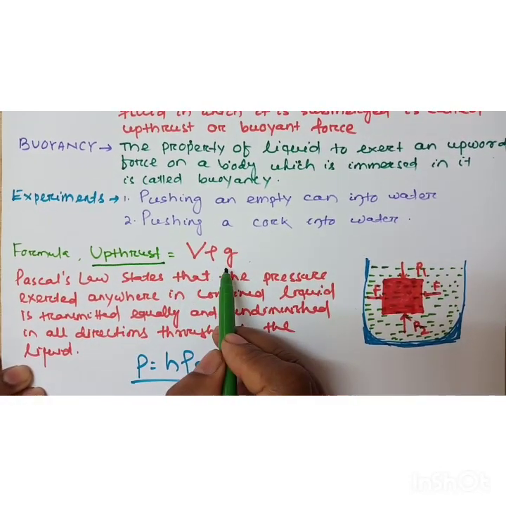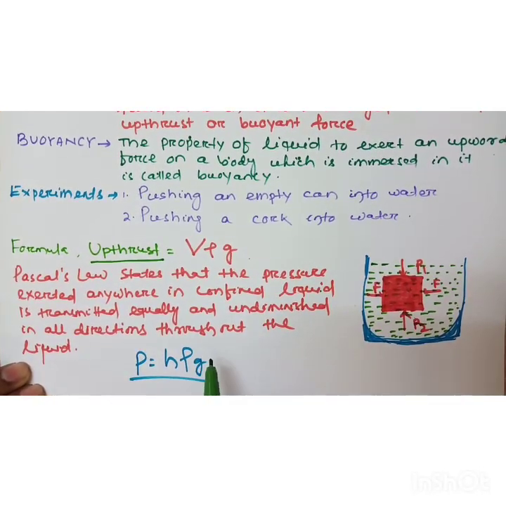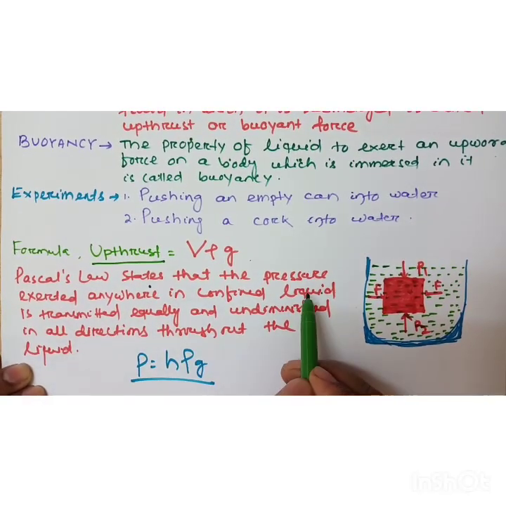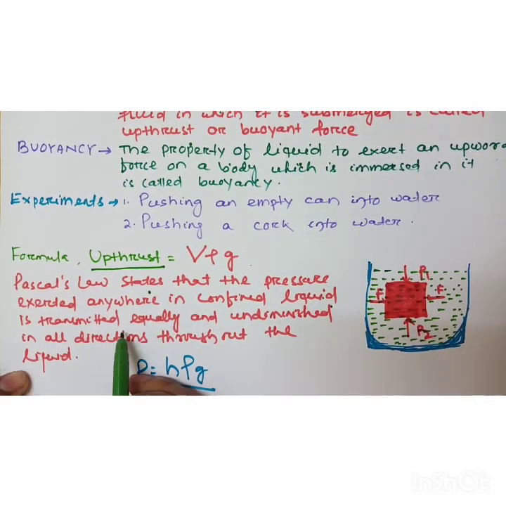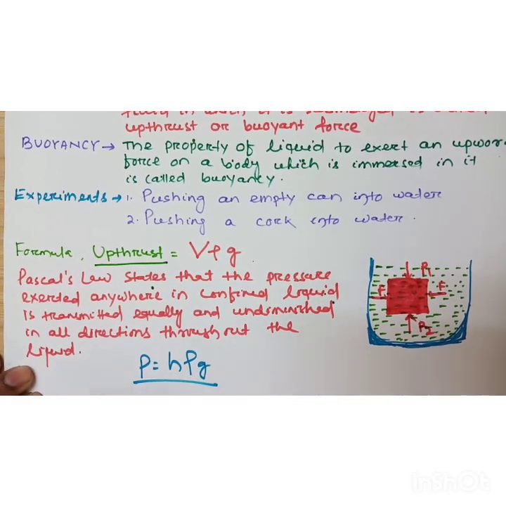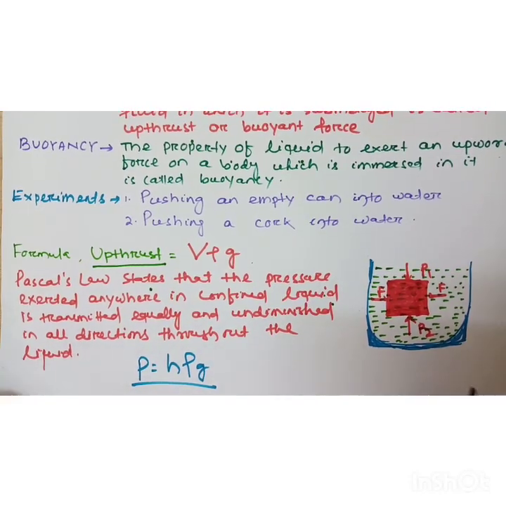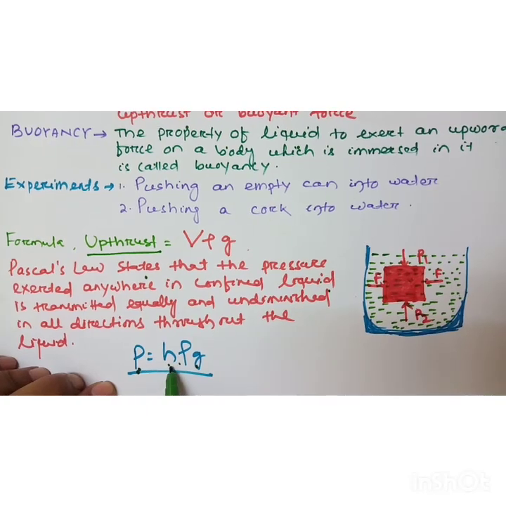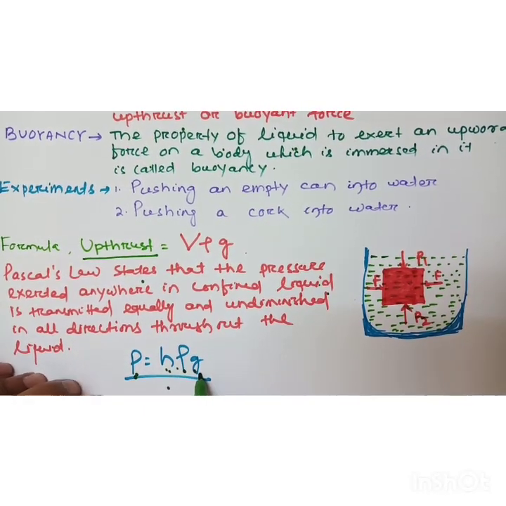You have to derive this formula. Before deriving, you have to know liquid pressure, which you have already read in the previous chapter. So what is Pascal's law? Pascal's law states that the pressure exerted anywhere in a confined liquid is transmitted equally and undiminished in all directions throughout the liquid. So the liquid exerts pressure in all directions. The formula you know: pressure P is equal to h rho g, where h is the depth of the liquid, rho is the density of the liquid, and g is the acceleration due to gravity.